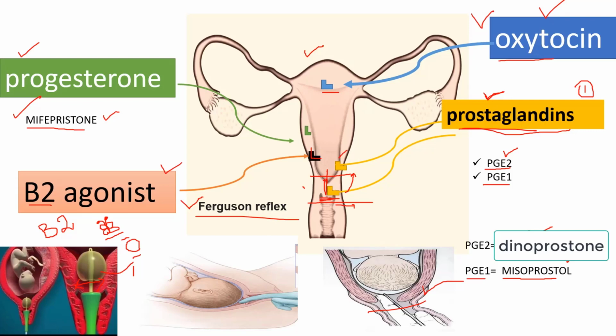Now, another method that you can do is membrane sweeping, and it is the best natural method. For example, after 40 completed weeks of pregnancy, a pregnant lady comes to you and she does not want medical induction. She wants natural induction of labor. Don't ask her to drink castor oil. You can offer the natural method, that is membrane sweeping.